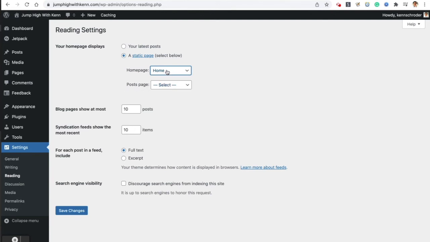Then, since I'm doing that, it's going to ask me which page you want your posts to show on, which page you want to be the blog. So right now, I'm just going to leave that off so that there is no page showing the blog, because I recommend that you put together a few blogs before you actually activate your blog. Unless you know no one's going to it and you're not going to really market it heavily, and you want your blog active so you can start adding content to it and just see how it looks, sure, you can make it active. Just create a page and choose one for it to be.